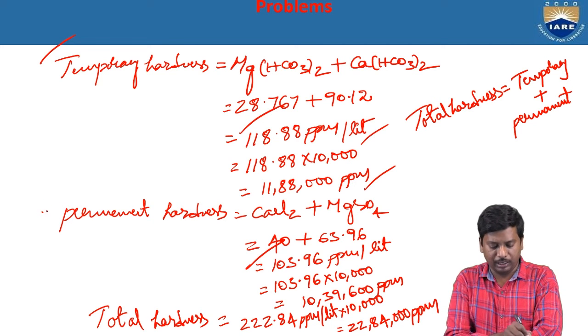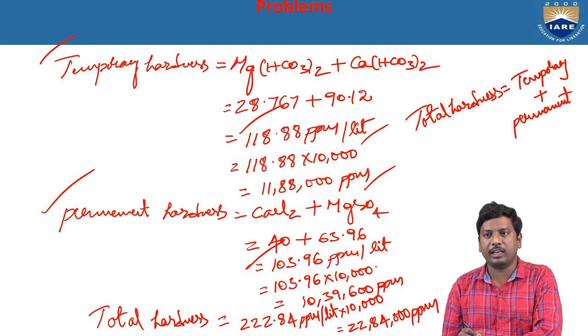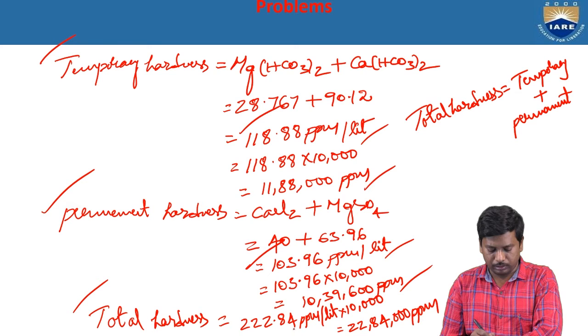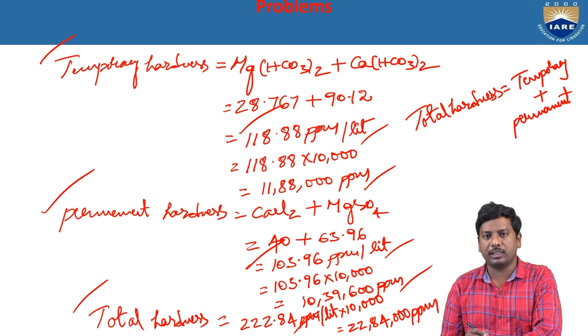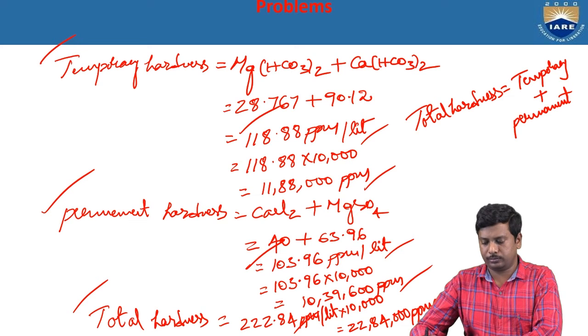At the same time, permanent hardness is 103.96 ppm per liter. For 10,000 liters we got 10,39,600 ppm. At the same time, total hardness is 222.84 ppm. For 10,000 liters we got 22,84,000 ppm. So these are the values obtained for the given problem.